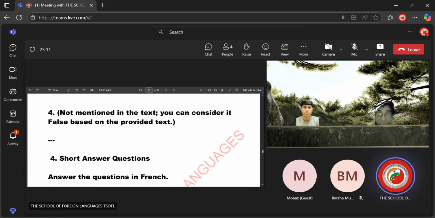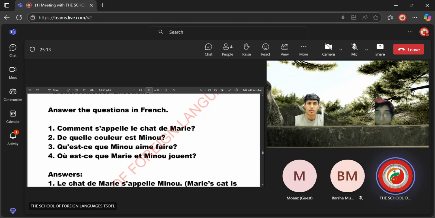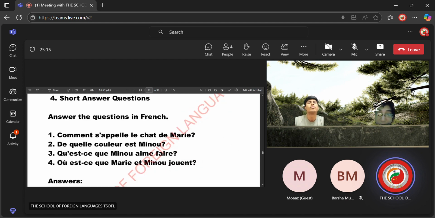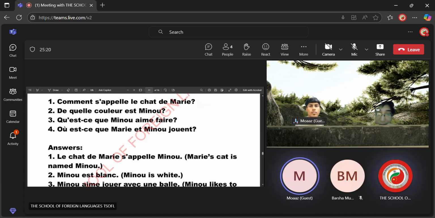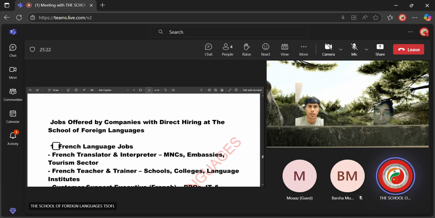Okay. Following this, we have short answer questions. Like, comment s'appelle le chat de Marie? It is Minu, right? Mm-hmm. So these are the patterns. Okay, this was it for the demo session in French.